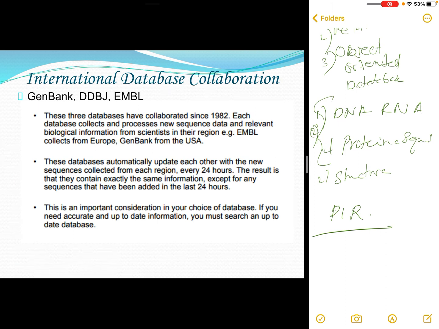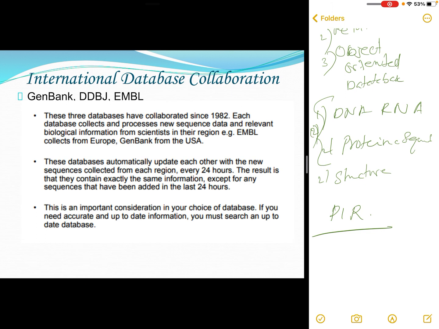These three databases have collaborated since 1982. They are interconnected, and each database collects and processes new sequences, data, and relevant biological information from scientists in its own particular region. For example, EMBL collects data from Europe, GenBank from USA, etc.